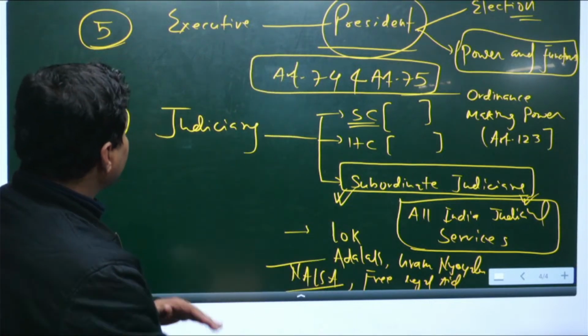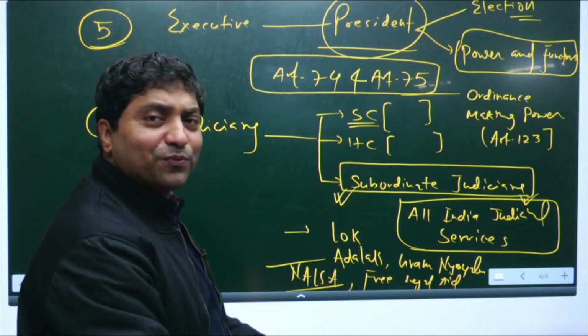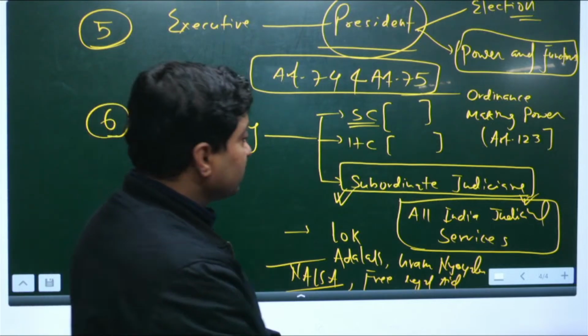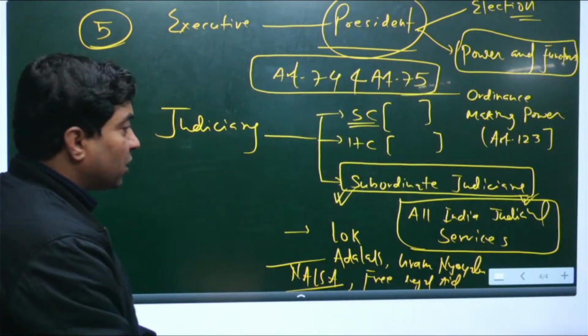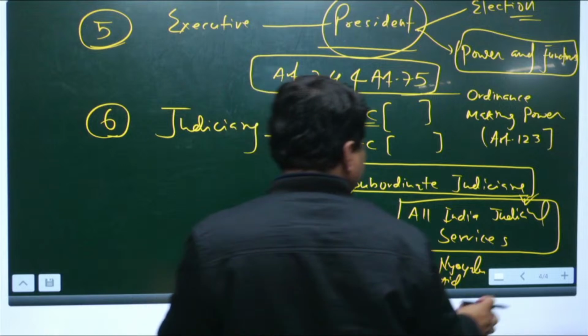Now what is the next chapter that you should focus on for prelims? The next topic that you cover for prelims, I would suggest the seventh topic, local government, the 5th schedule and 6th schedule.